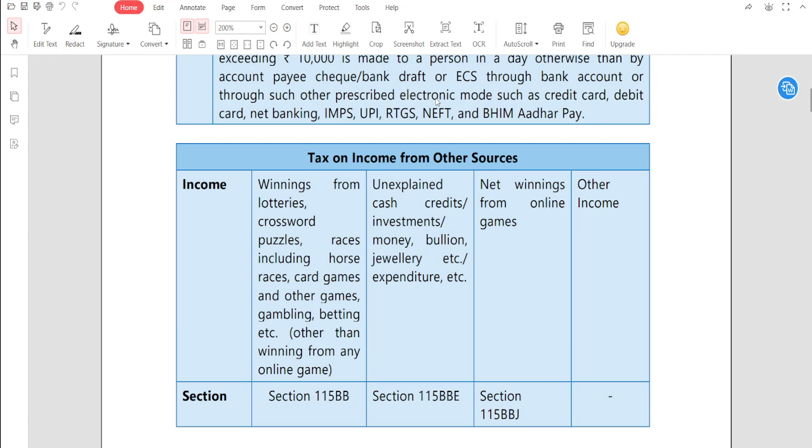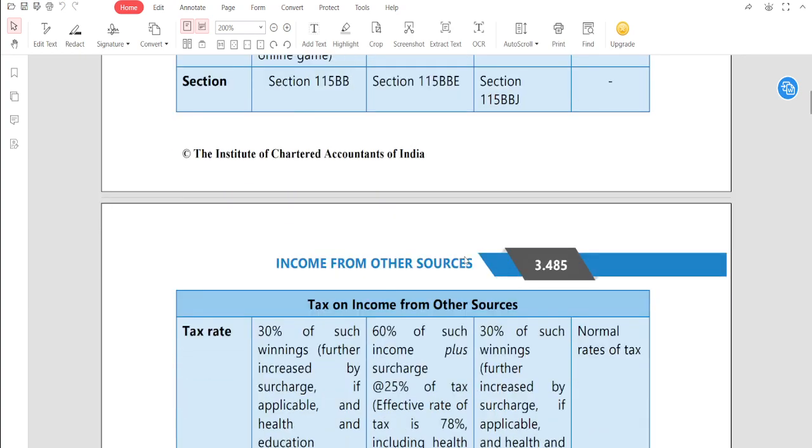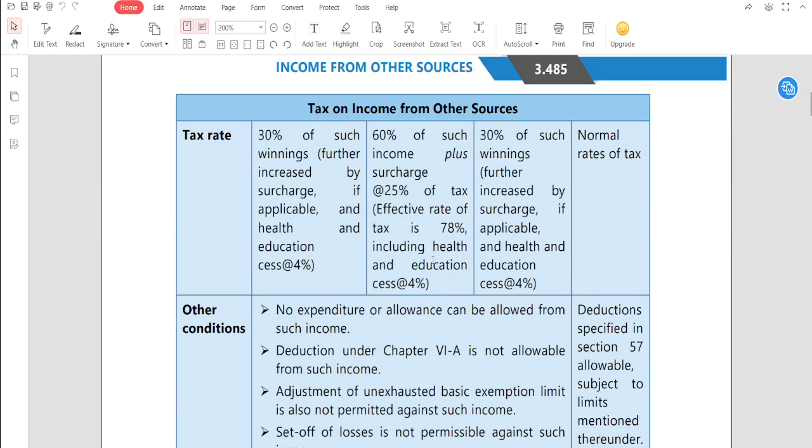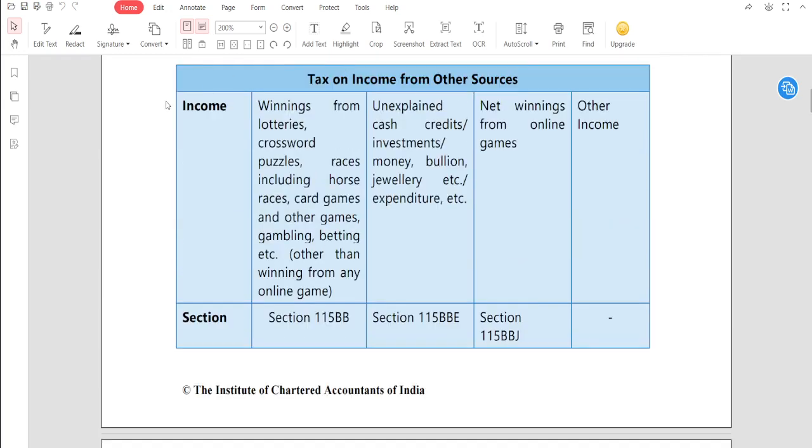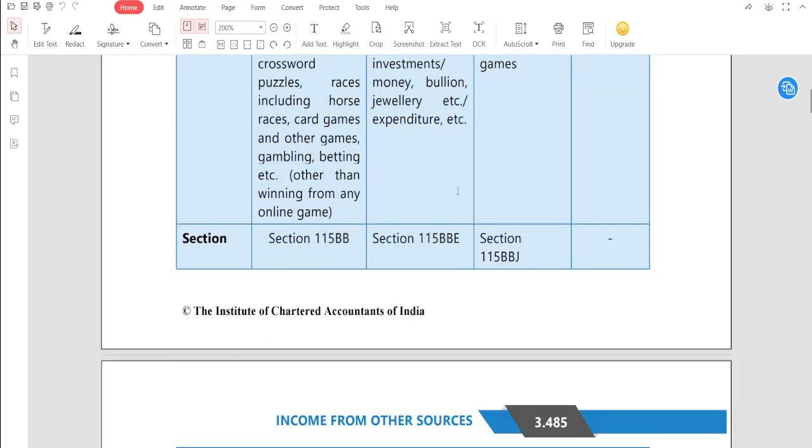Okay, money, bullion, jewelry, etc., expenditure. So here 115BBE, and any income from online game will be taxable under that 115BBJ. तो ये प्रोविजन आपको याद रखनी है, ठीक है. अच्छा, टैक्स ऑन अदर टैक्स रेट कितना दिखे विद रिस्पेक्ट टू दिस इनकम. ये बहुत इंपॉर्टेंट प्रोविजन है, मैं बार बार आप लोगों को बोल रहा हूँ. These provisions are more important because income from other sources is very easy, but you have to understand the tax